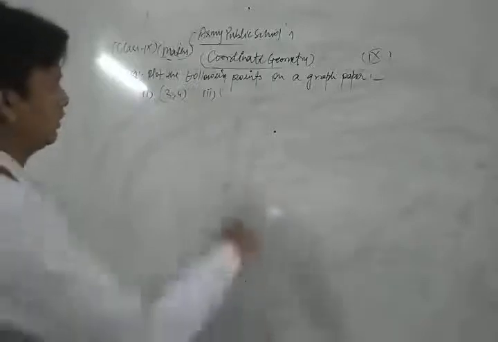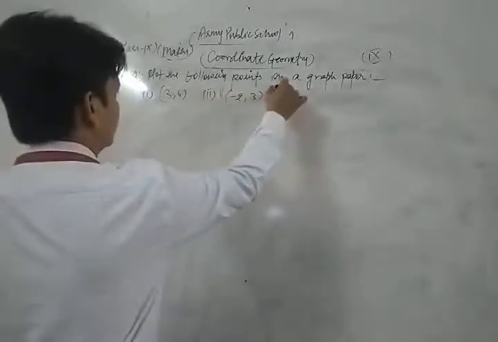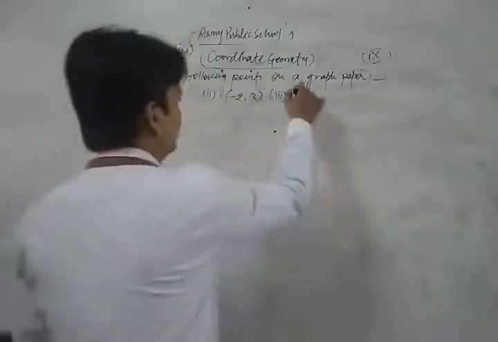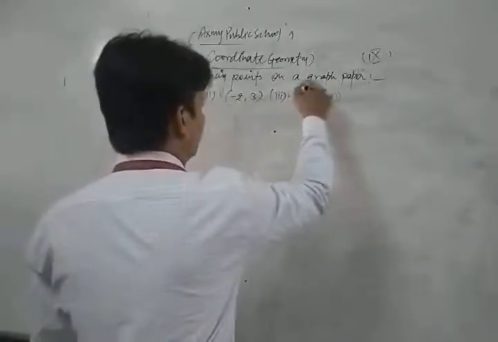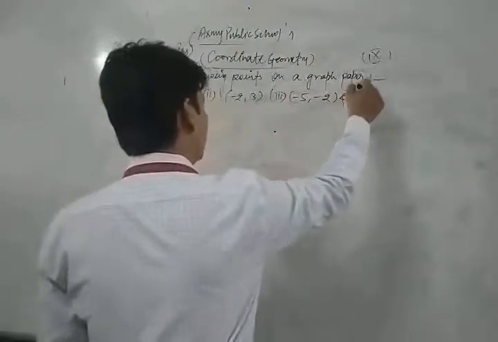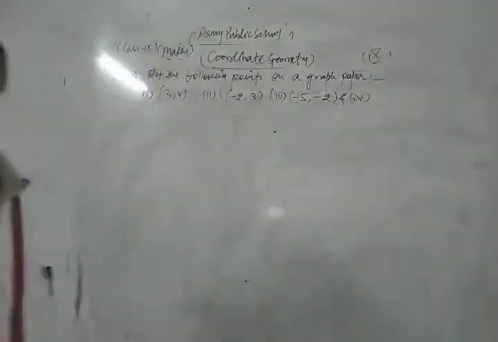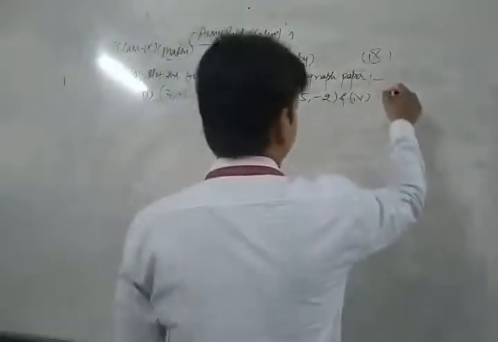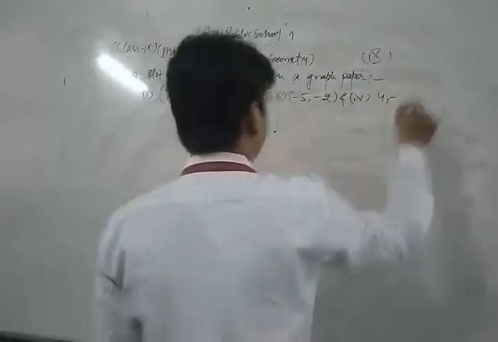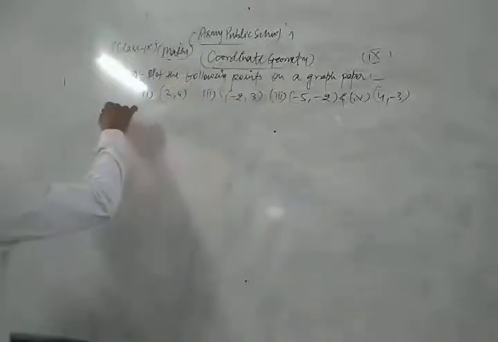Second, (-2, 3). Third one is (-5, -2). And fourth is (4, -3). Now let's see its solution.